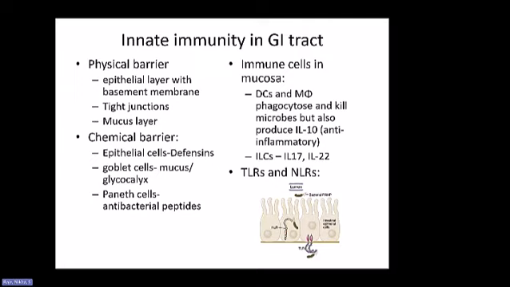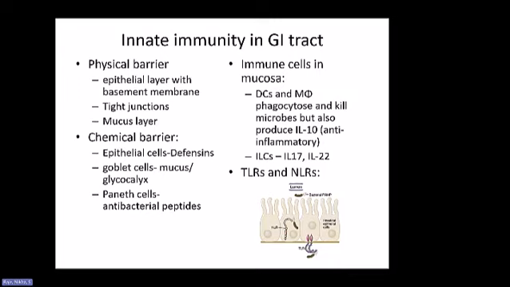They do that because they are more prone to release IL-10 rather than the inflammatory cytokines. These dendritic cells and macrophages also do not have as many toll-like receptors as you would expect them to have in the systemic immune system. There are also innate lymphoid cells, so ILCs, that release IL-17 and IL-22 in the GI tract.